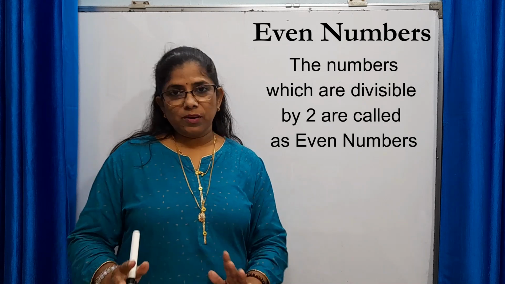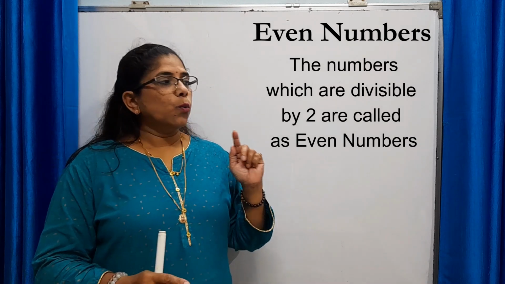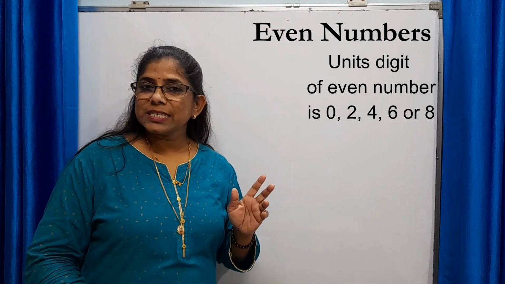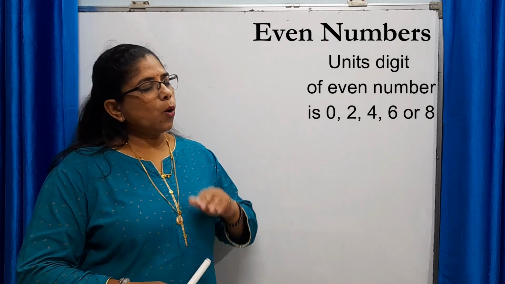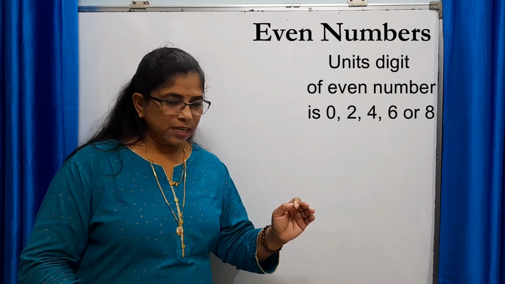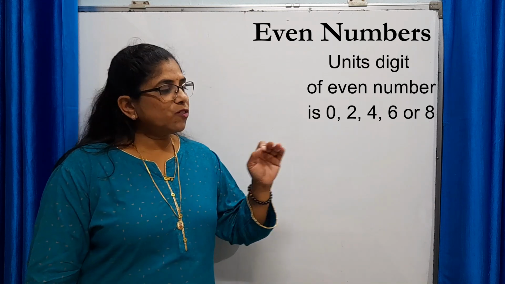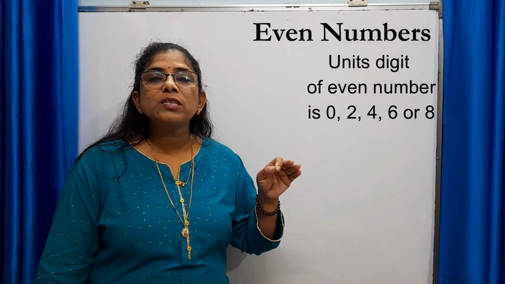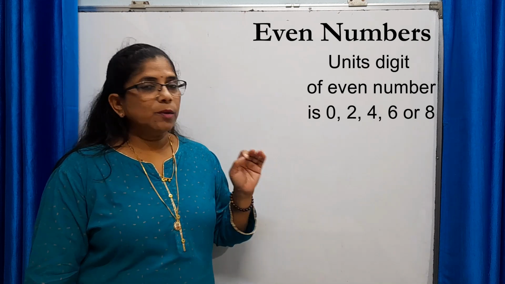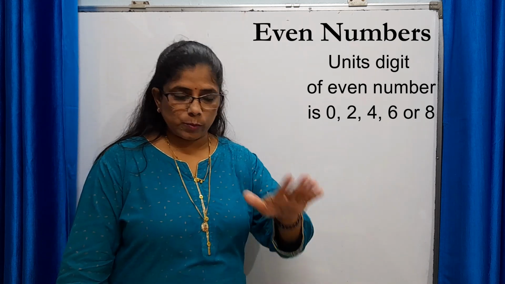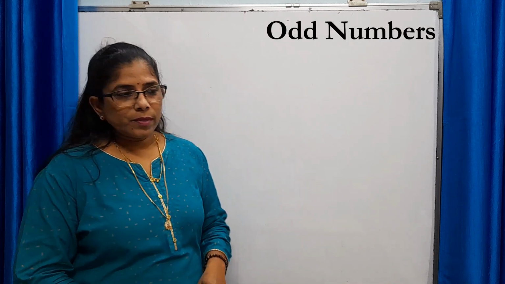And all even numbers end with the digit 0, 2, 4, 6 or 8. All numbers, whether it is single digit, double digit, triple digit, 4 digit, 5 digit, any number, if the units place is 0, 2, 4, 6 or 8, then such a number is an even number and such numbers are exactly divisible by 2.